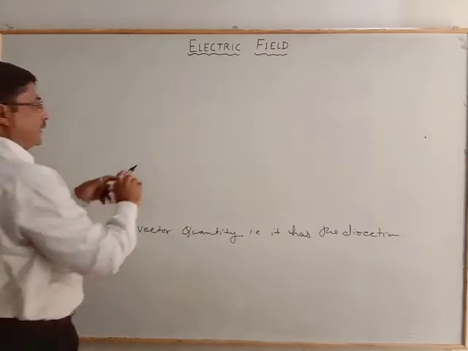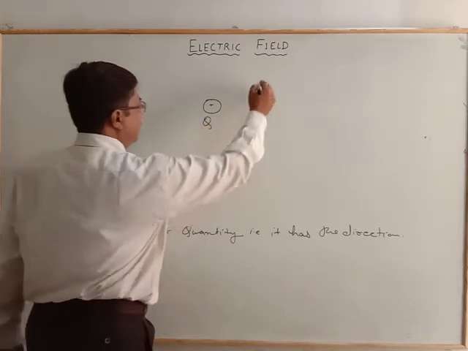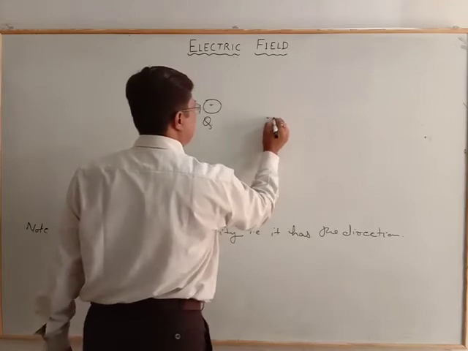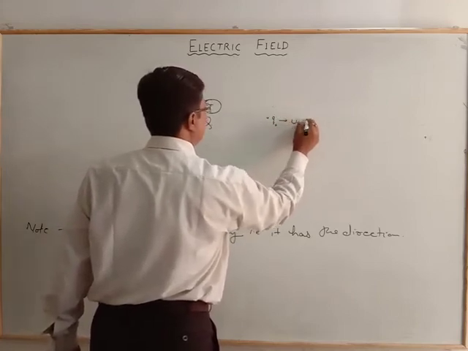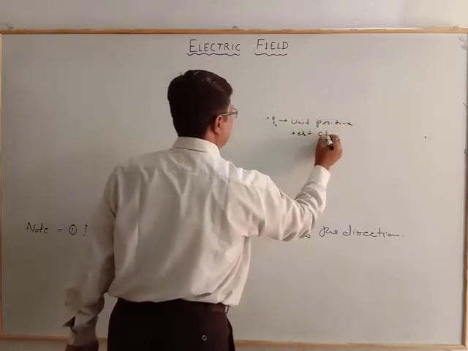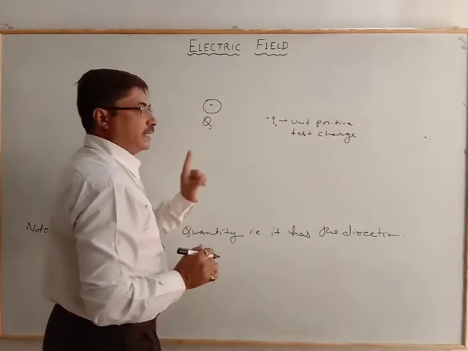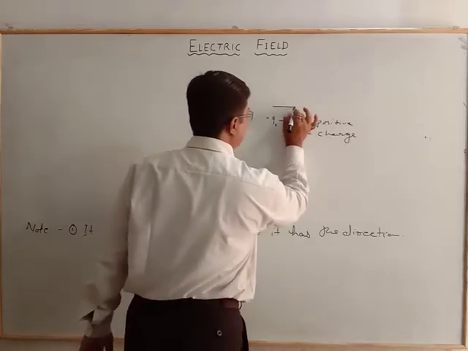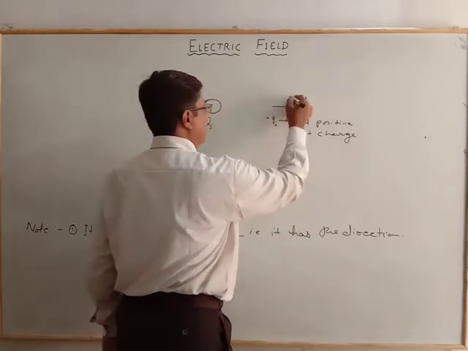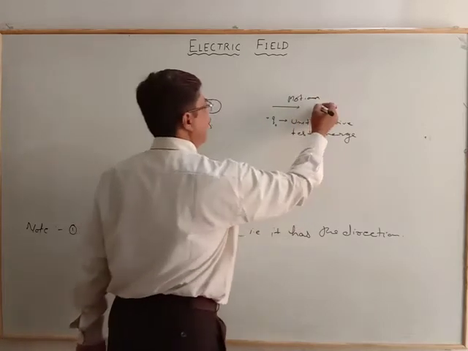How do we understand the direction? So if the unit positive test charge Q naught is placed in the electric field of Q, or in the space around it, then the motion of the test charge, which must be the unit positive test charge, will represent the electric field.